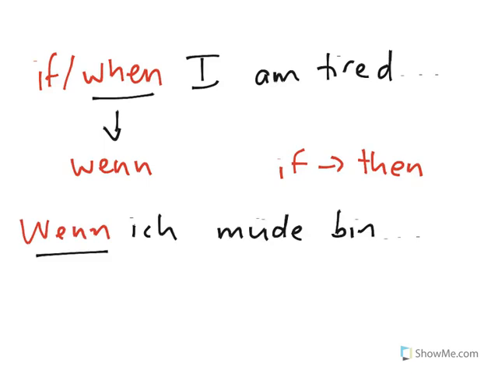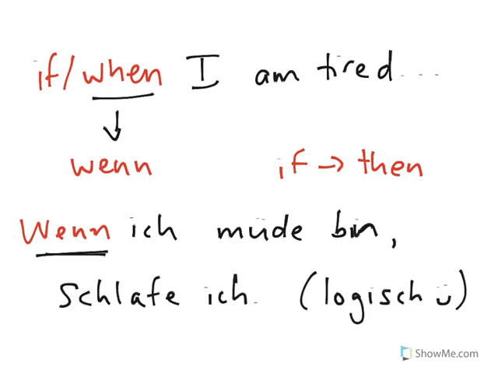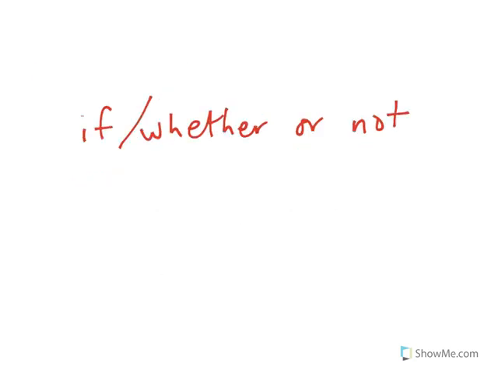Wenn ich müde bin. Now how could you complete that sentence so that it makes sense? Wenn connects two events that are related to one another, so you can pause the video here and finish the sentence for yourself with a related action that is about the condition of being tired. Now here's an example of that sentence completed. Wenn ich müde bin, schlafe ich. Logisch.